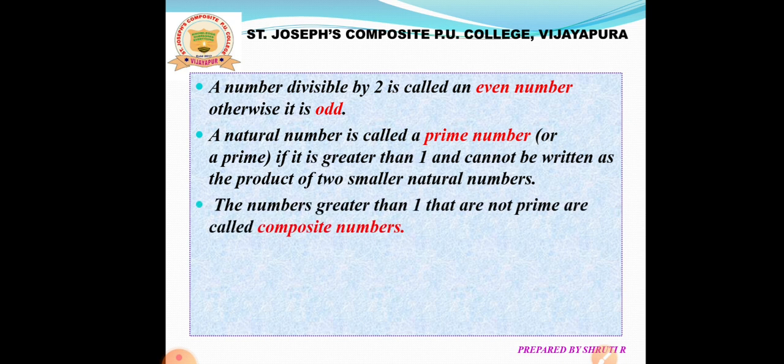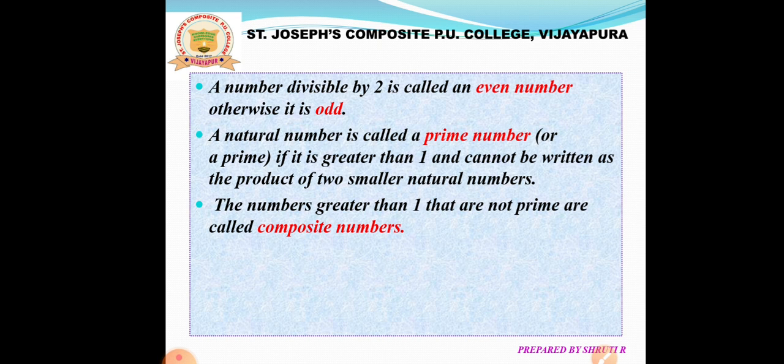Next, composite numbers. The numbers which are greater than 1 and they are not prime are called composite numbers. For example, 4, 6, 8, 9, 10, 12, etc. Because they have more than two factors.